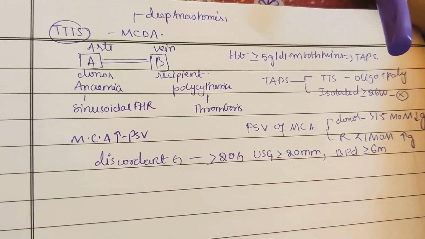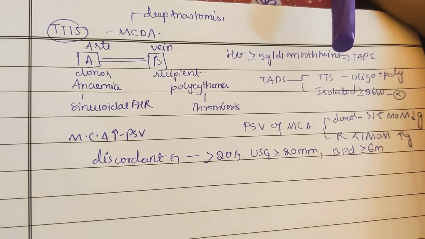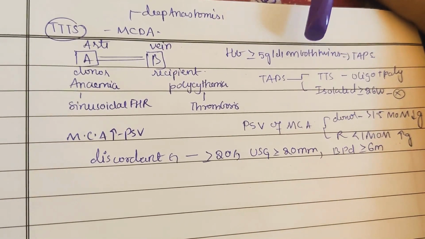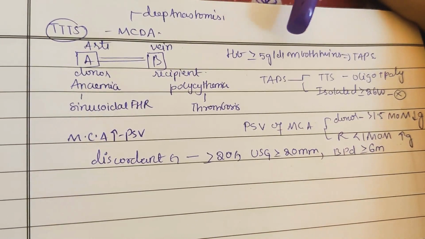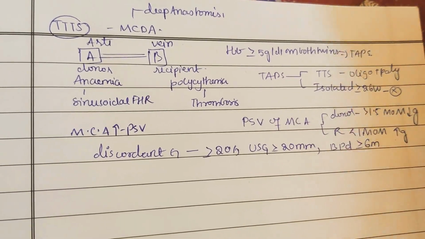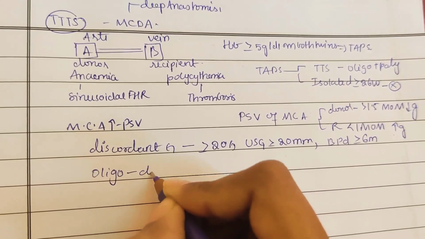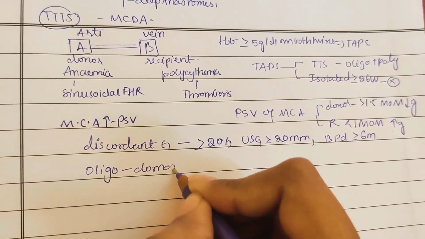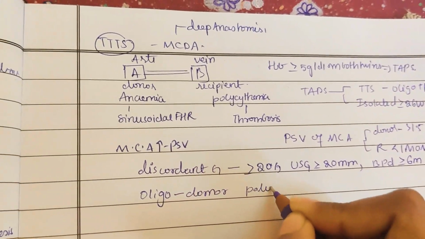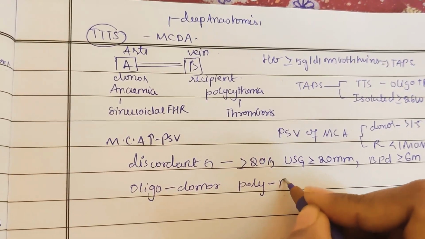So next let us see oligohydramnios and the donor twin. We will also see oligohydramnios in the donor twin, and polyhydramnios in the recipient twin.